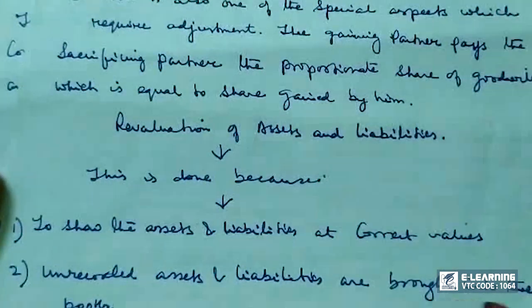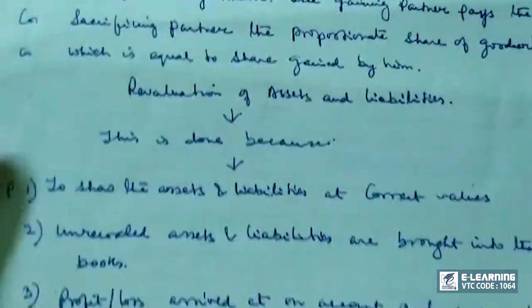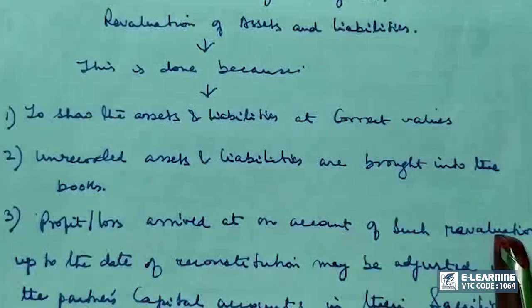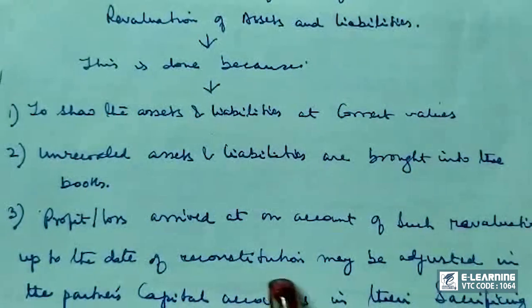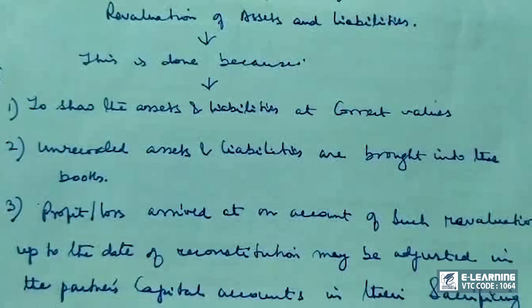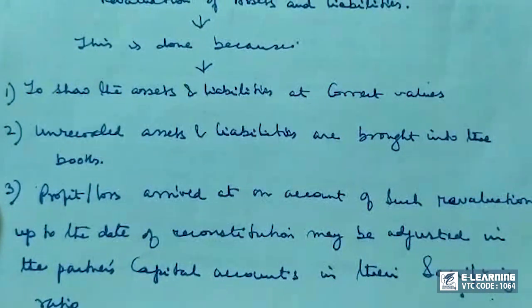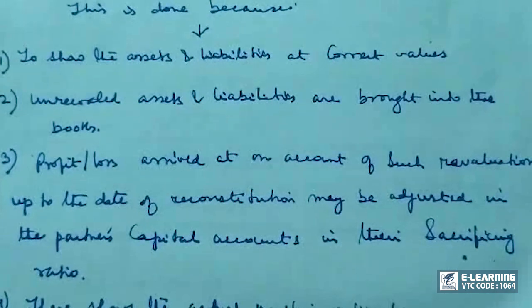Unrecorded assets and liabilities are brought into the books. Profit or loss arrived at on account of such revaluation up to the date of reconstitution may be adjusted in the partners' capital accounts in their sacrificing ratio, and this shows the actual position of the firm.